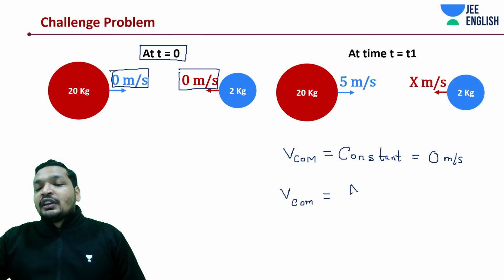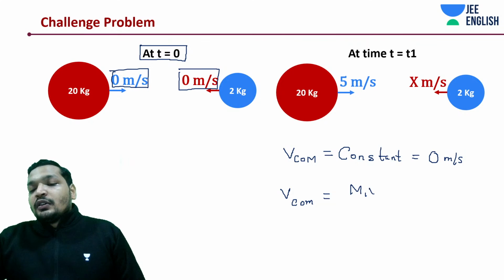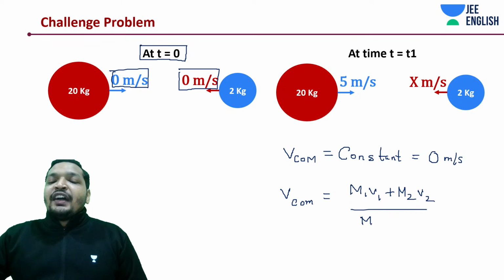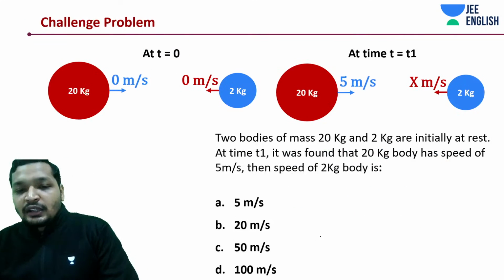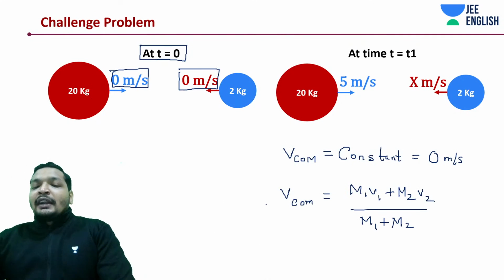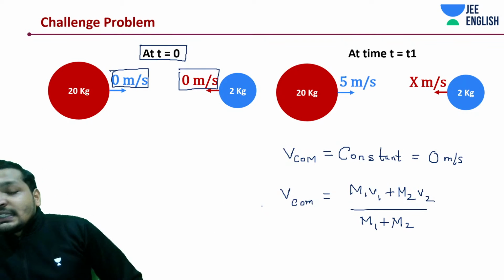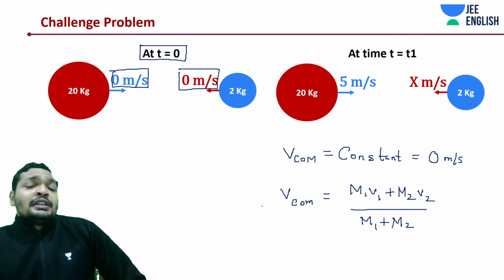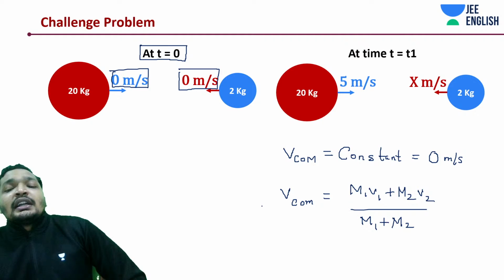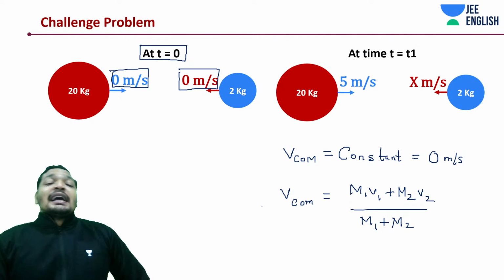You can similarly write down m1 v1 plus m2 v2 is equal to... and whenever such options are given to you, not all the options are that favorable. So I told you a trick yesterday while analyzing the acceleration of center of mass, using acceleration of center of mass to individually analyze acceleration of each body.